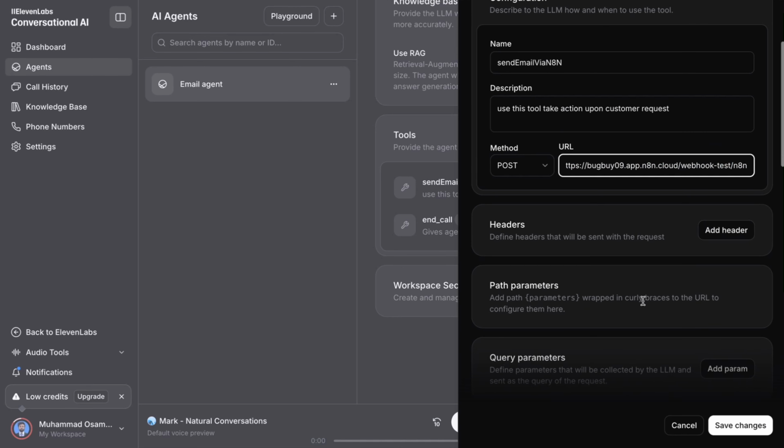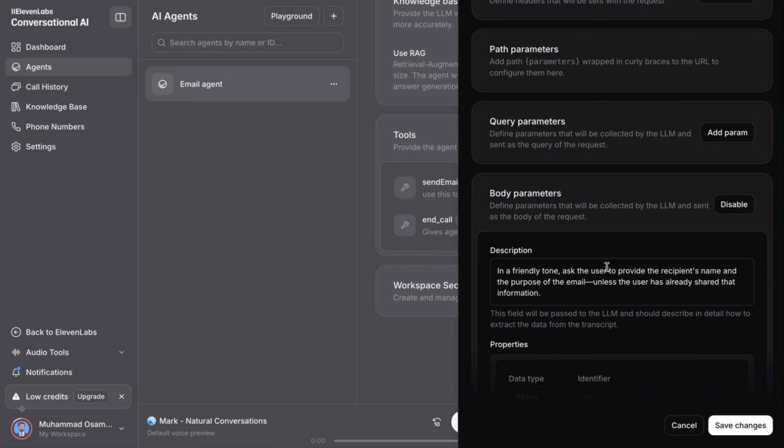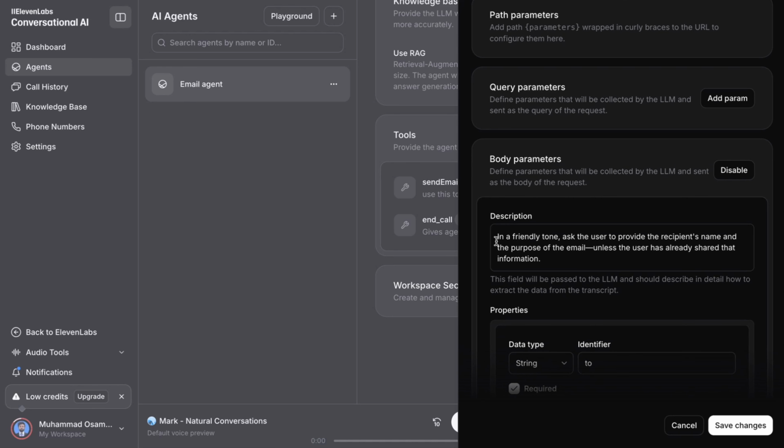That's it. Now scroll down and go to body parameters. This is important. You have to define the parameters that will be collected by the LLM and sent to the body of the request. Again, write a description in a friendly tone: ask the user to provide the recipient name and purpose of the email unless the user has already shared this information.